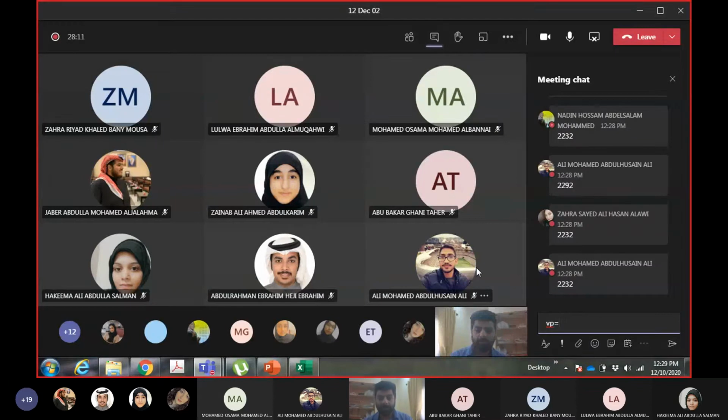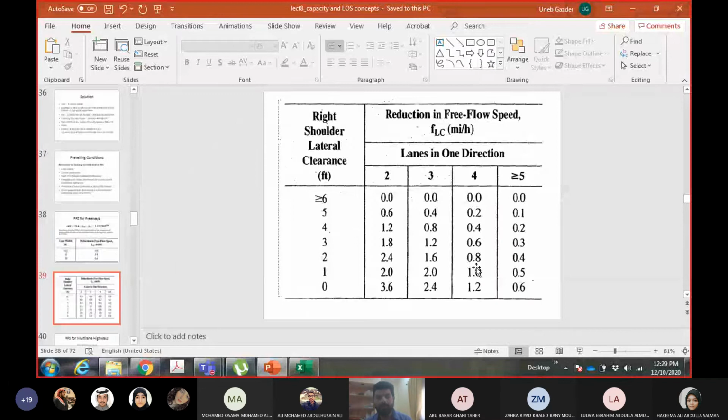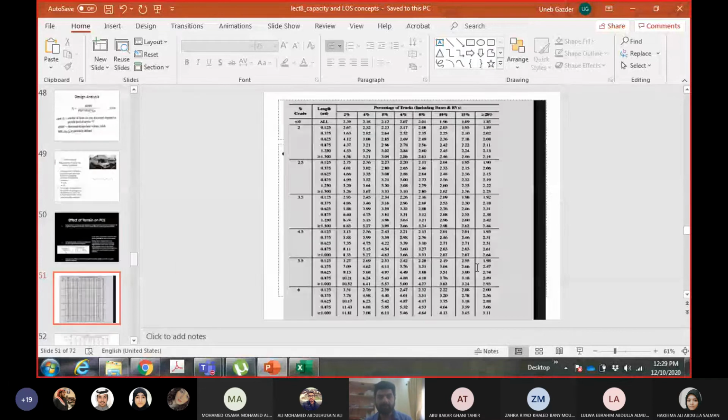But for calculating VP, I need the heavy vehicle adjustment factor, right? So let me calculate the heavy vehicle adjustment factor. I have 10% trucks, so 1 divided by 1 plus. Then I need EHV. With a 3.5% gradient, I will do it for the upward gradient first. I'm doing the analysis for the upward gradient first. So this is the table for the typical or standard or default mix. 10% trucks is this one.